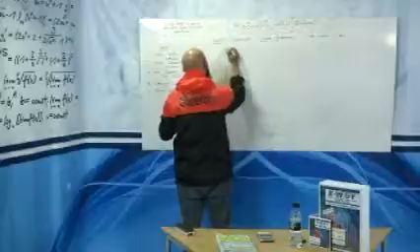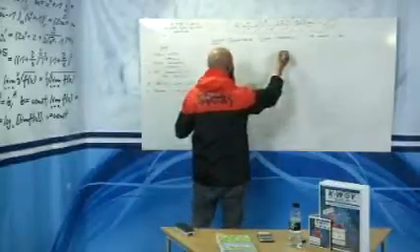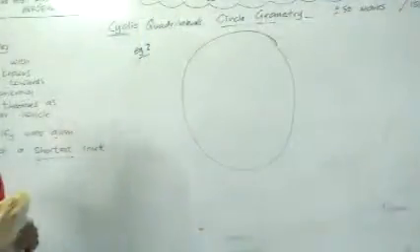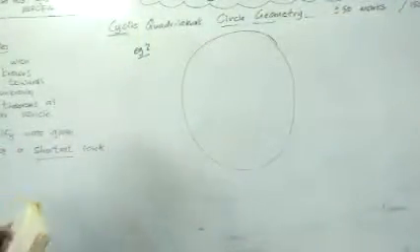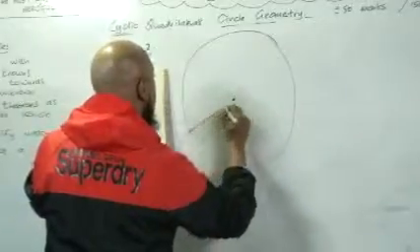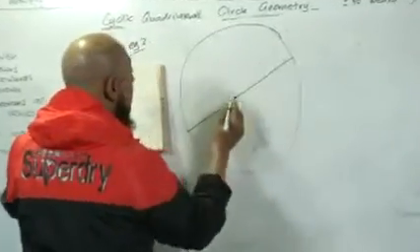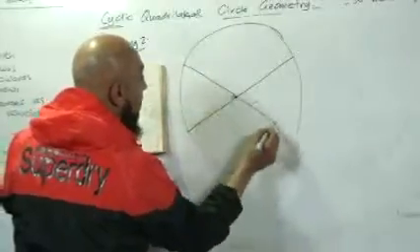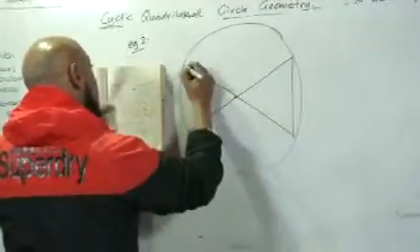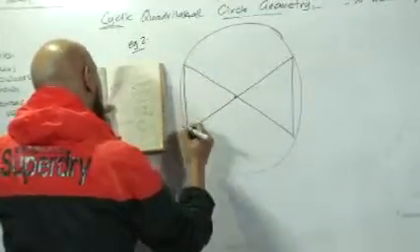So example number 2. Take this diagram down. As I am taking it down, I would like you, the viewer, to take it down with me so that you know exactly what you are doing. Okay. Let's draw a diameter there, and we draw another diameter there, and we draw a bow tie.